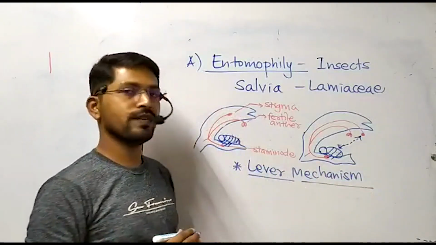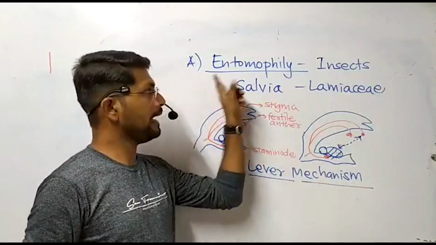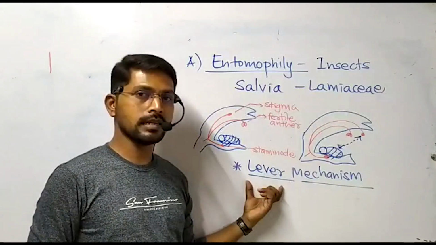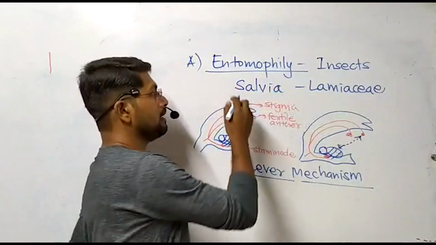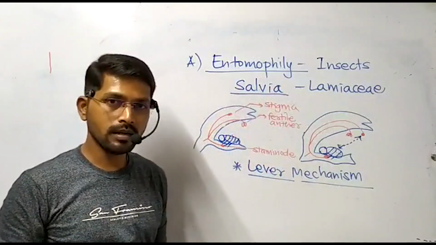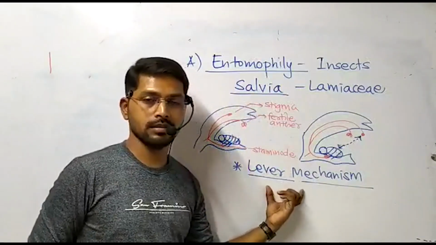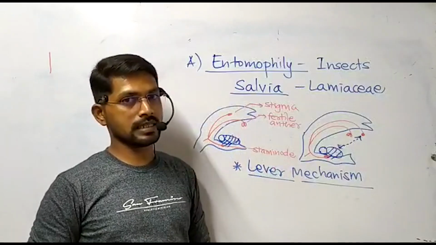This phenomenon is very essential. Lever mechanism is characteristically seen in entomophily type of pollination, and the plant in which it is classically studied is Salvia. So the name Salvia, this is the scientific name, genus of the plant, Salvia. Then the type of pollination and the mechanism is very essential for all your competitive examinations.